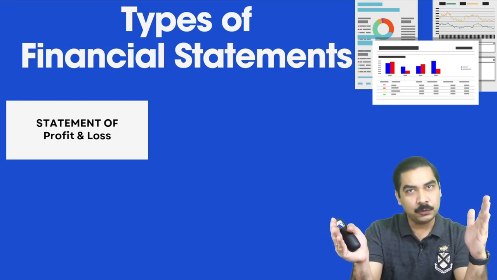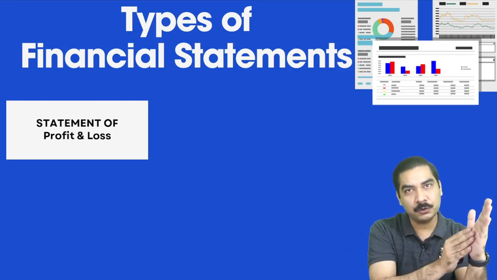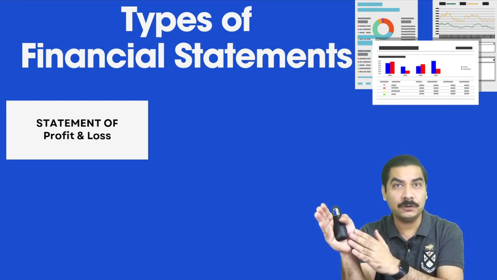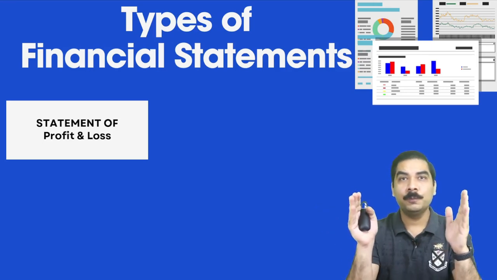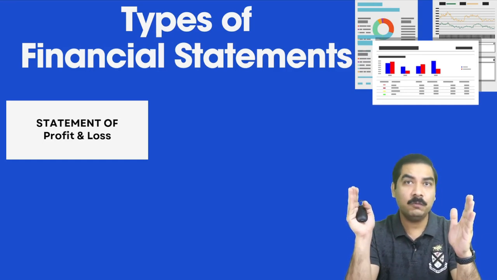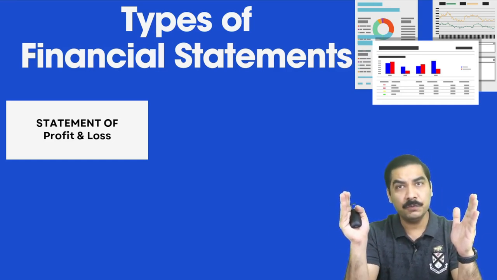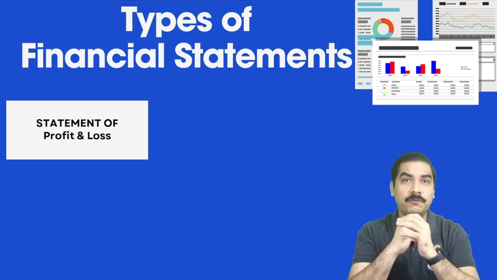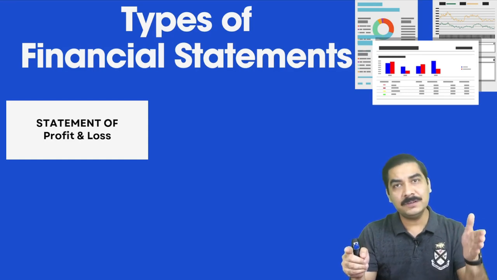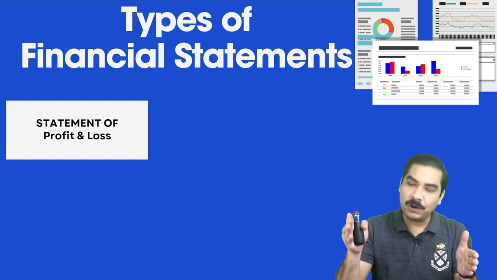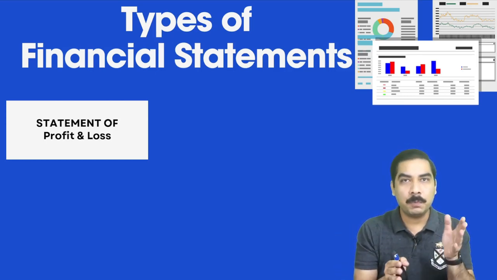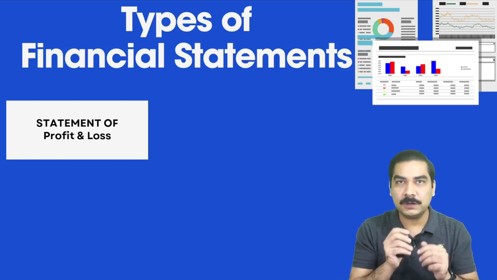So in one scenario, you are getting a surplus of 2,000 cash over your cost, and in the other scenario, you are getting a 2,000 loss or deficit over your cost. In one scenario, you have a surplus of cash, which is your profit, and in the other, you have a deficit of cash, which is your loss. So the statement of profit and loss indicates, in a certain period of time, whatever the business has earned in terms of cash and whatever the business has paid in terms of cash. This is the net of profit and loss, surplus and deficit, and this statement tells you that.